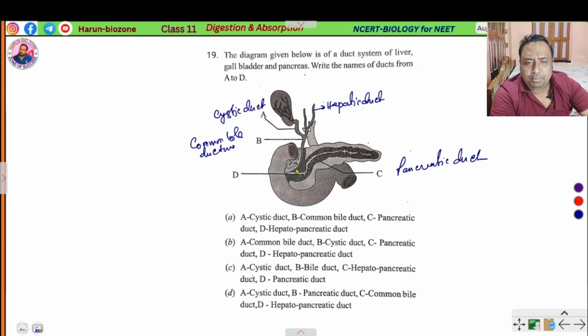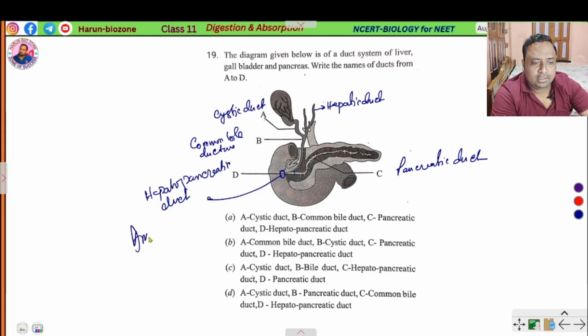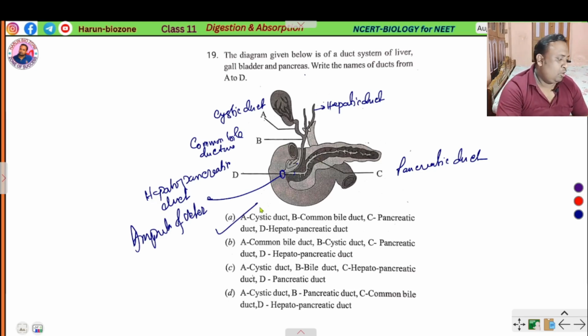And this is the hepatopancreatic duct. Clear? And this is the duct of Vater, the ampulla of Vater, where this is the common passage in the duodenum of the hepatic duct and pancreatic duct. So A is the correct option.